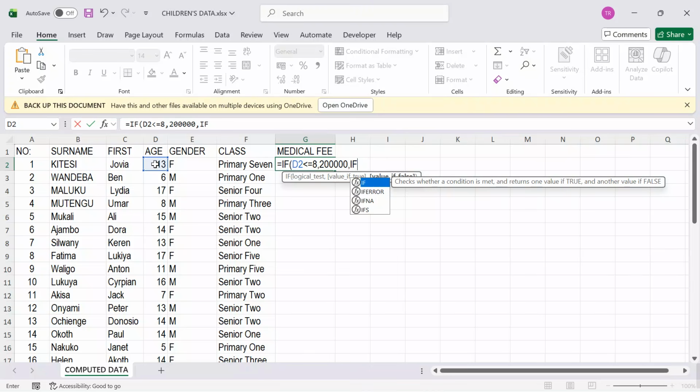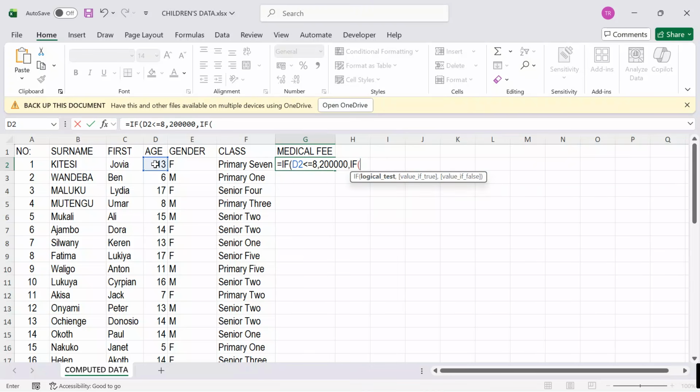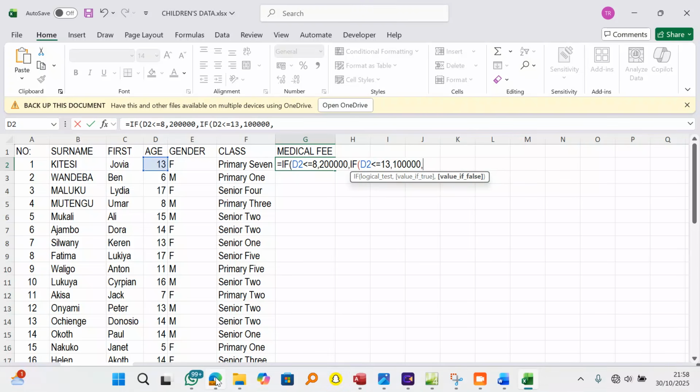If again, the same age is less or equal to 13. What should happen? Drop a comma. We shall give these learners 100,000. Drop a comma.